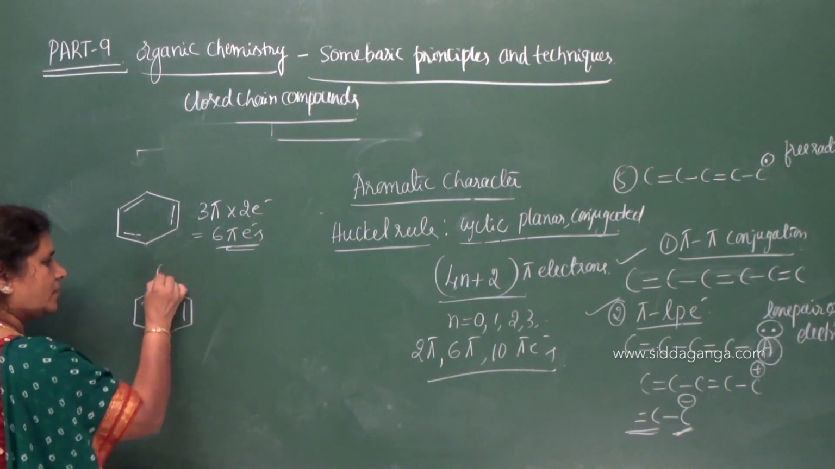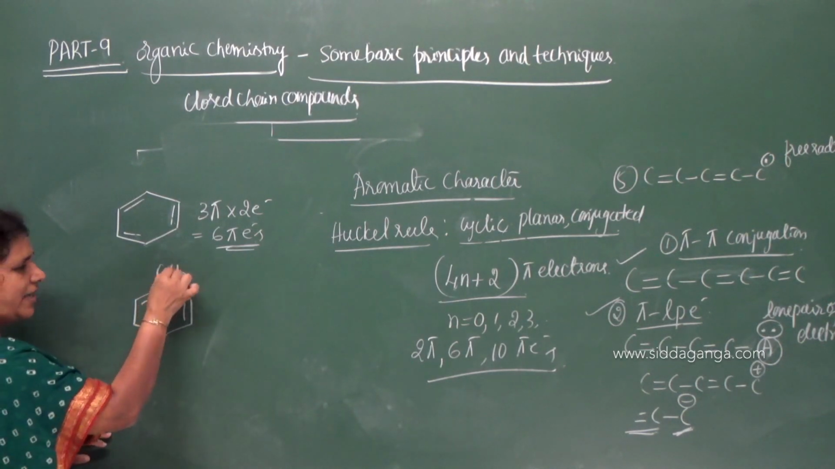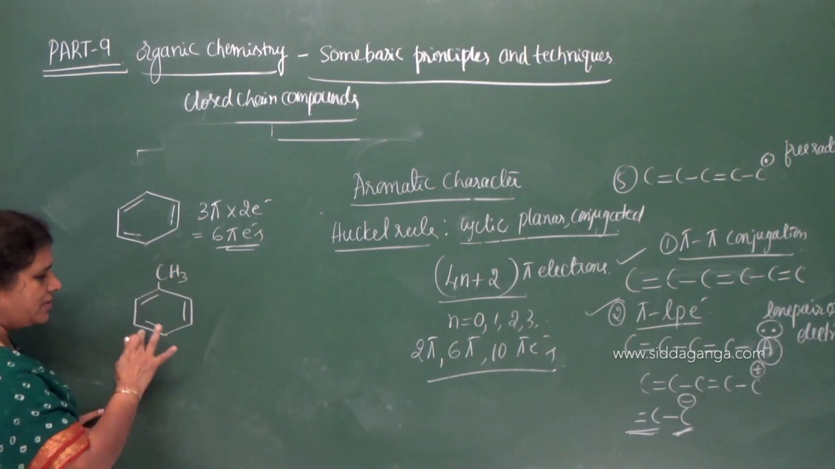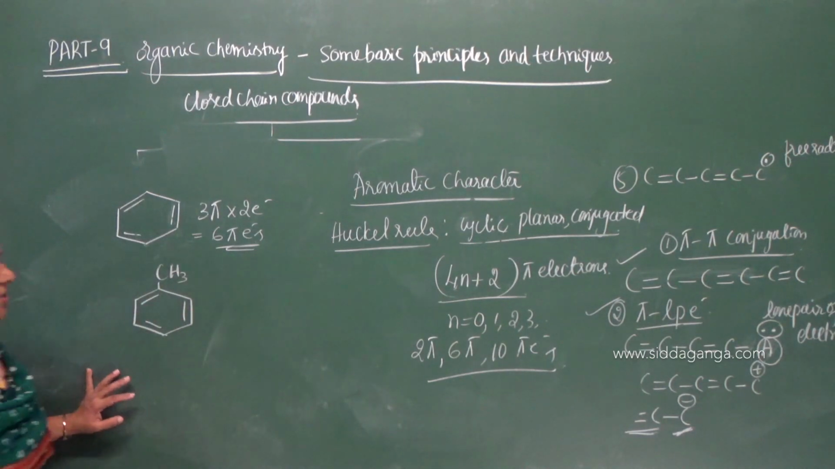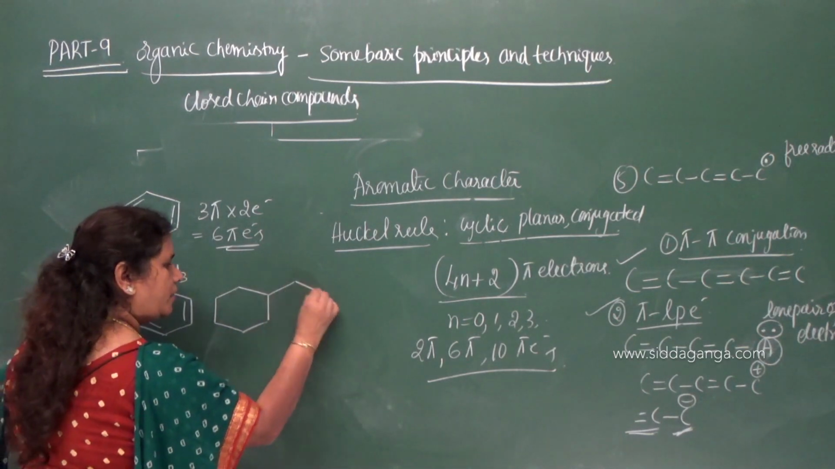Toluene. Toluene is an example. This is also aromatic because the side chain is not considered. We have to consider only the cyclic structure. And what about this? What about this?